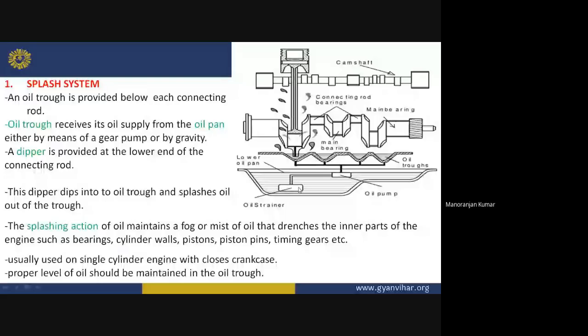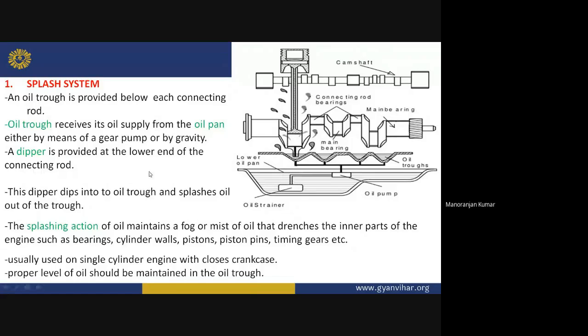Okay, now what happens here? An oil trough is provided below each connecting rod. You can see this is the connecting rod, and the oil trough is this one. The oil trough receives its oil supply from the oil pan either by means of a gear pump or by means of gravity.